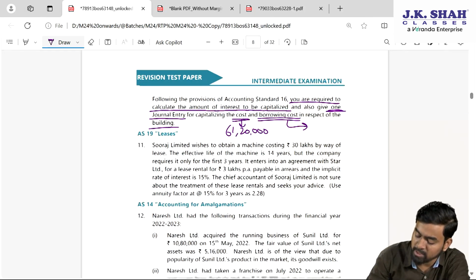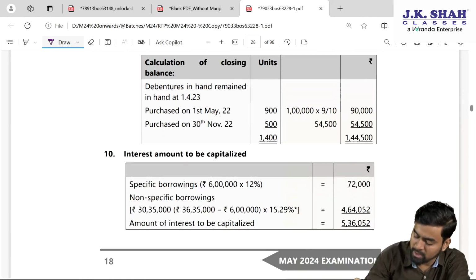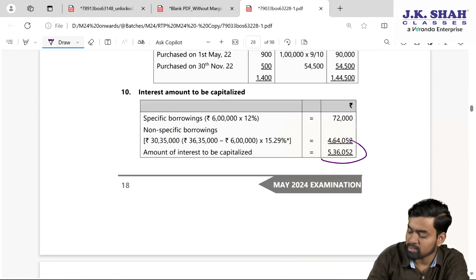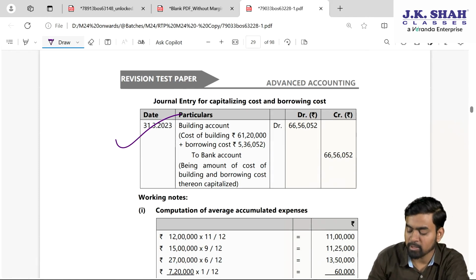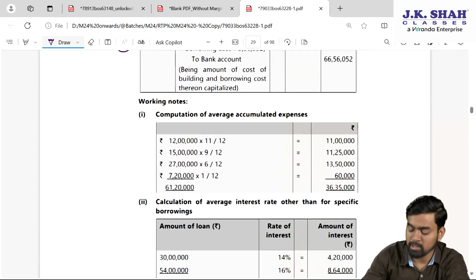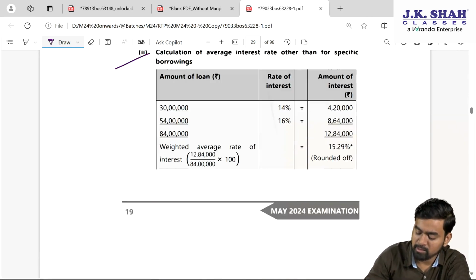I hope this particular sum is clear, my dear students. If you see here, they have written like this: 536,052. This is the journal entry, building to bank, and two workings. Fine.